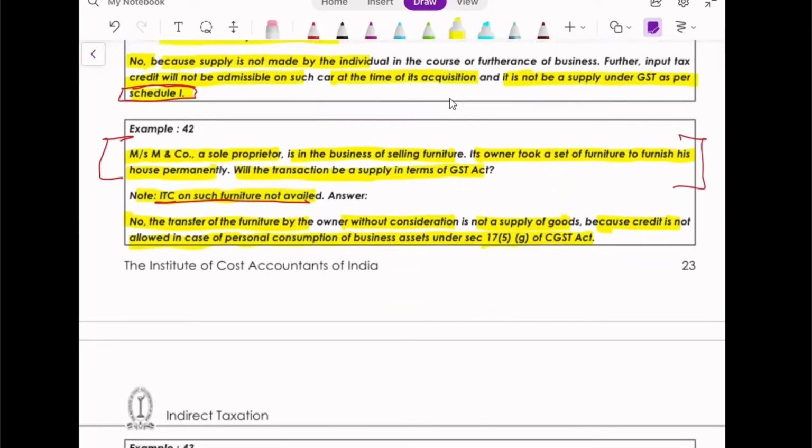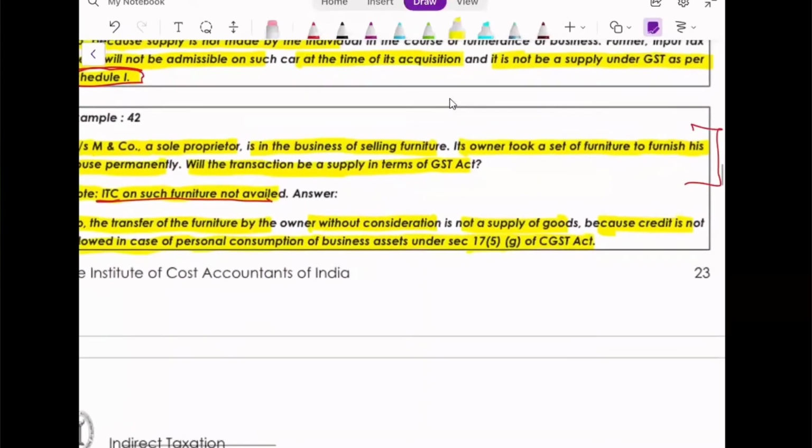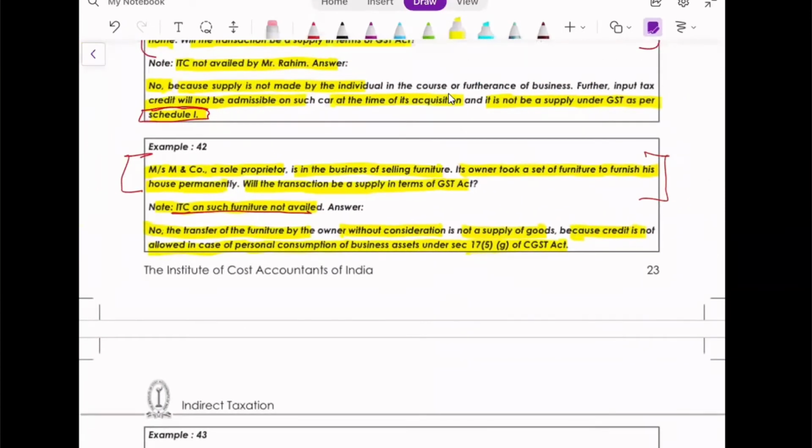Now, what they are saying is section 17, subsection 5, clause G. Basically 16 is eligible ITC. Yeah, I know that 17 is for ineligible ITC. There might be some point, because I also do not remember exactly what is written in section 17 subsection 5 clause G.